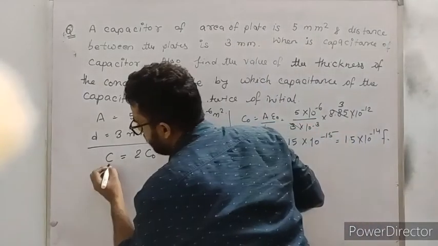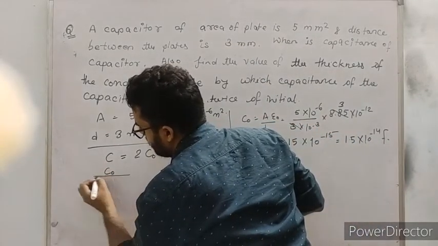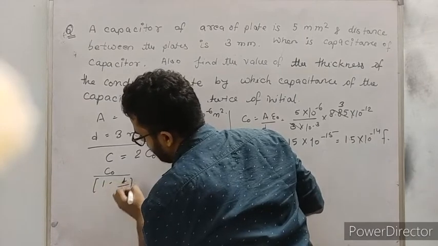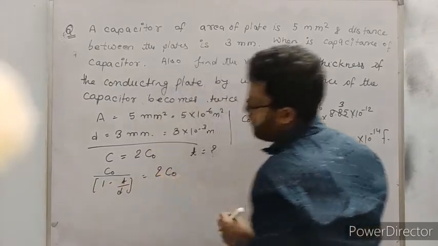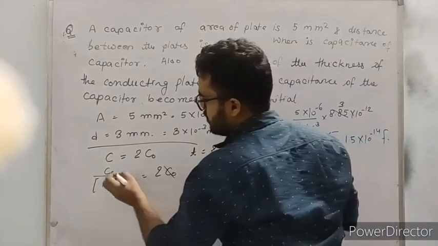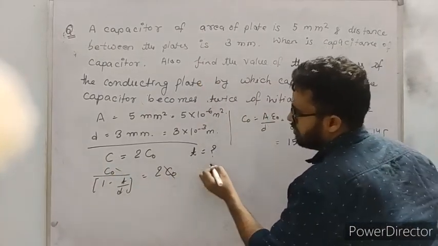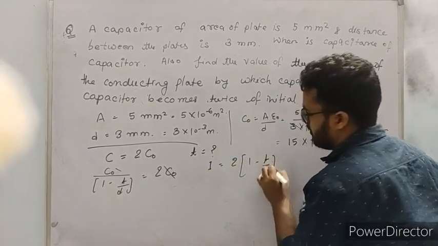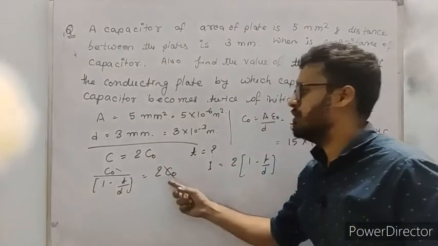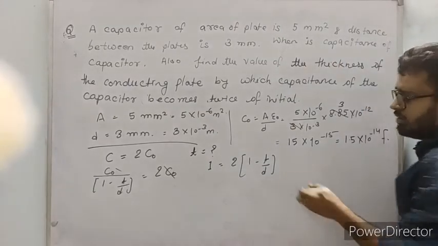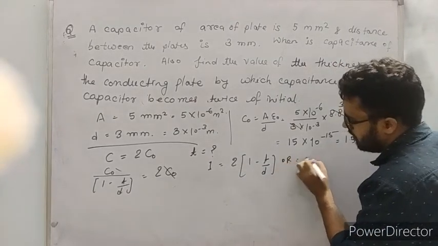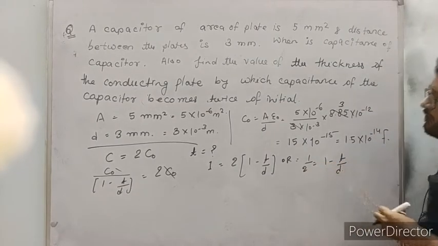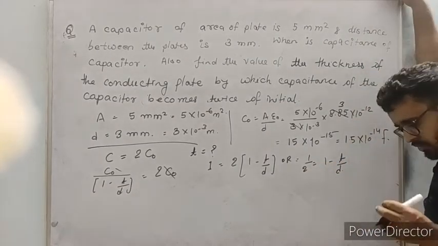So you know the value of C naught. What is the value of C? C naught upon 1 minus T by D, and that comes equal to 2 C naught. C naught will cancel out. So 1 equal to 2 into 1 minus T by D, or 1 by 2 equal to 1 minus T by D. Is it true?